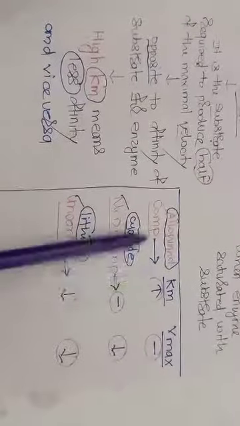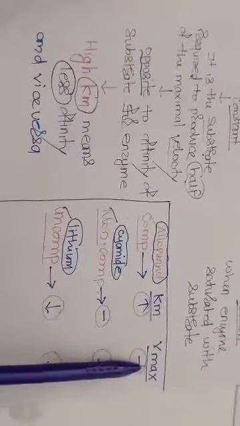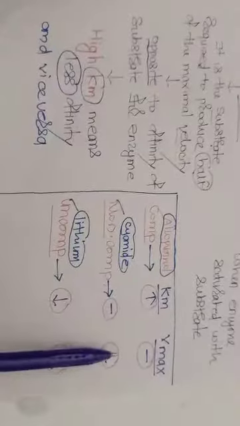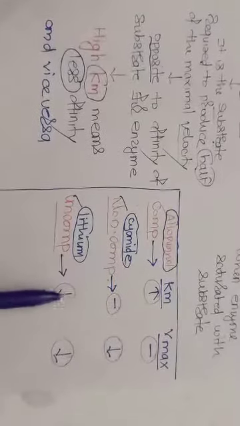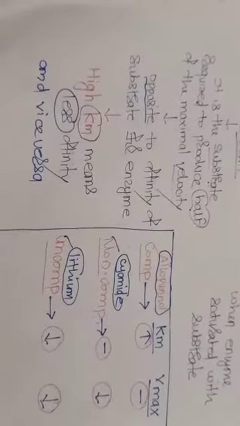So how will you remember? In pharmacology, in competitive inhibitors, Km increases, Vmax will remain constant. In non-competitive inhibitors, Vmax decreases and Km will remain constant. In uncompetitive inhibitors, both Km and Vmax will decrease. So this is how we have to remember enzyme inhibitors or enzyme inhibition.